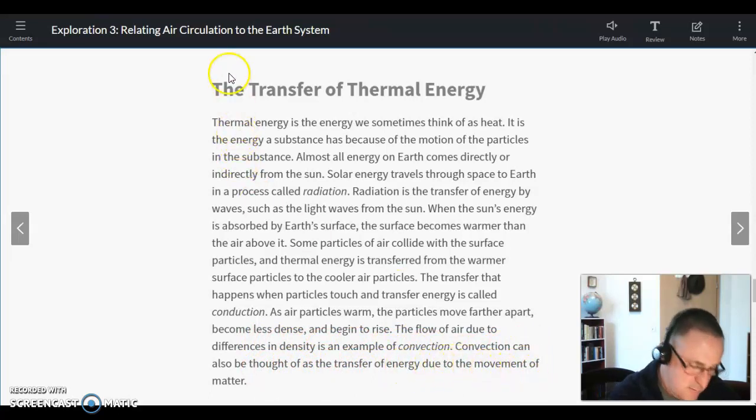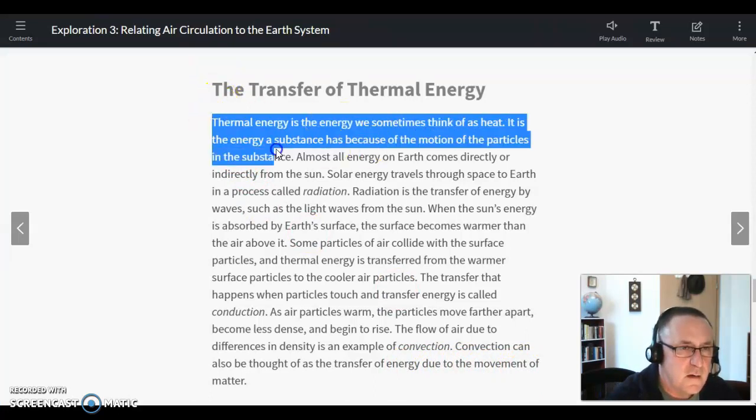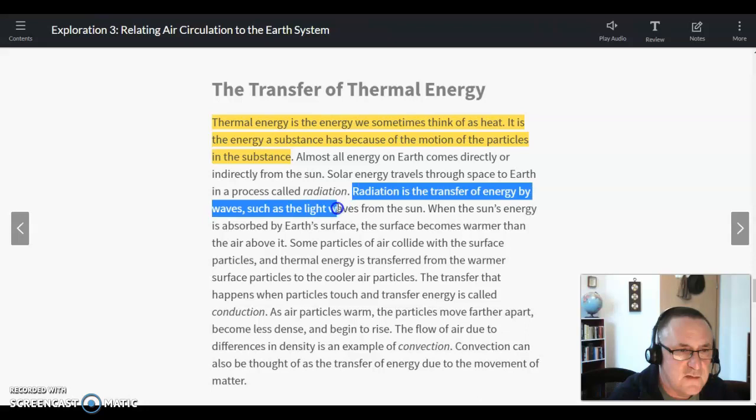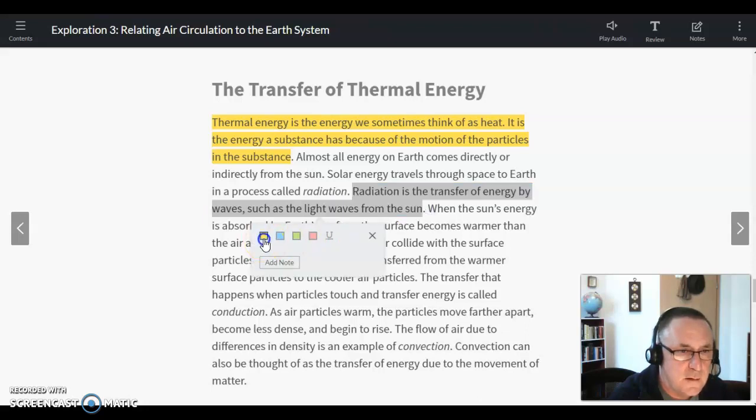All right, so first thing, we want to get that thermal energy right at the beginning. Let's just get it all the way, it has something to do with the moving bits inside a substance. Okay, and then we've got radiation, and it's italicized here, but I'm going to get the one after it because it seems to define it. Okay, and highlight.